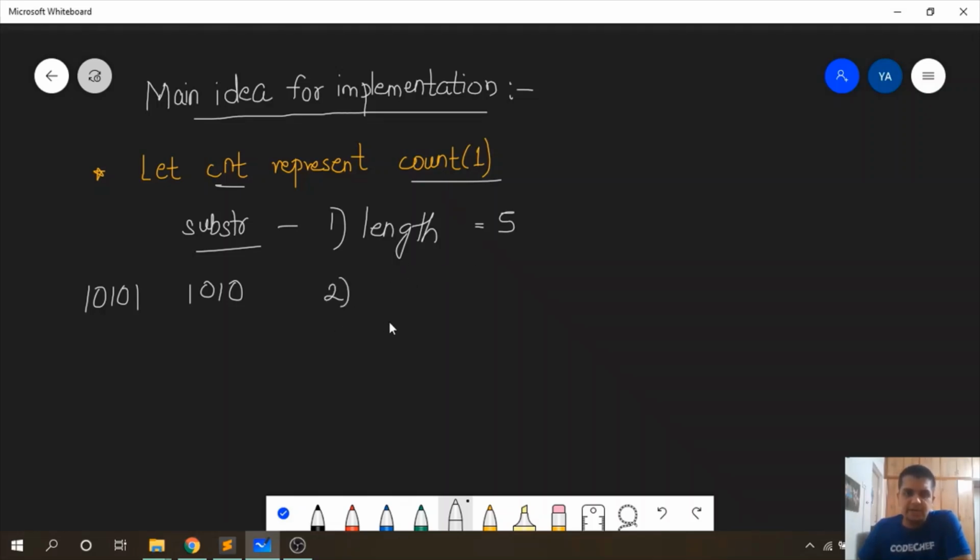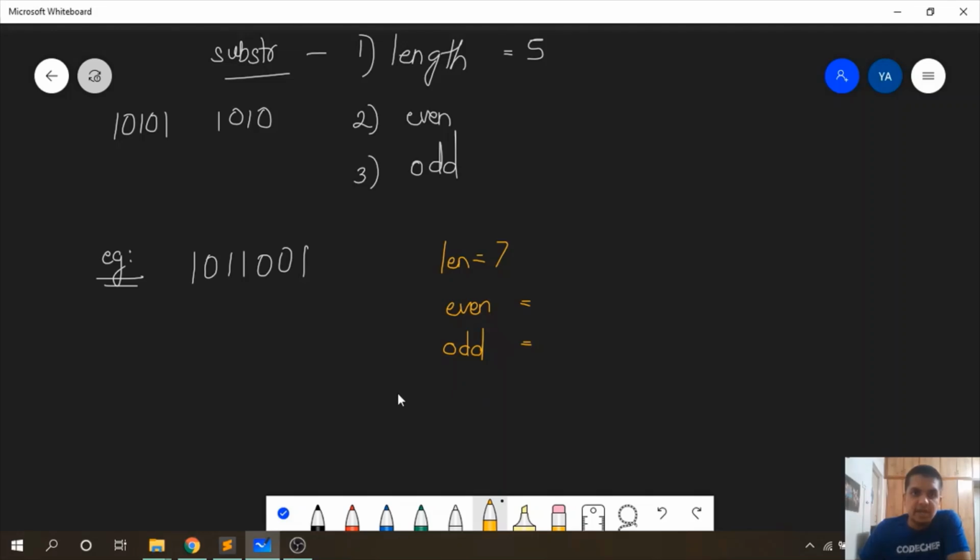The second parameter is even count of ones, and the third parameter is odd count of ones. Let us see what these two parameters mean exactly. Let us understand this better with the help of an example. Here we have the string 1011001. It has length 7. So this is parameter 1. Now let us see what the even and odd parameters are for this. For each occurrence of 0 in the string, we will see if there are an even number of ones before that 0 or an odd number of ones before that 0.